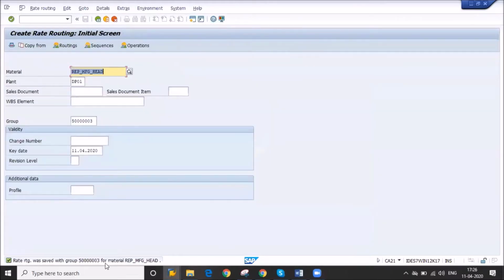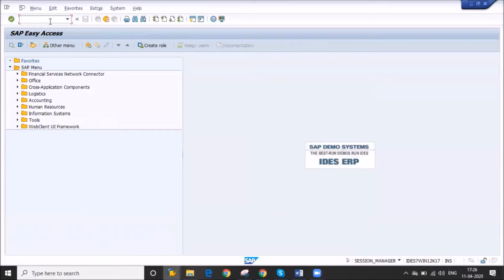One number is generated. So again I will check. First master data is BOM, work center, routing, rate routing.